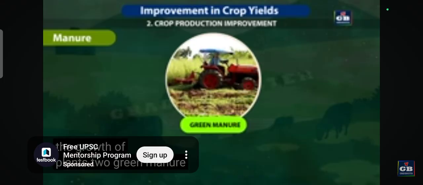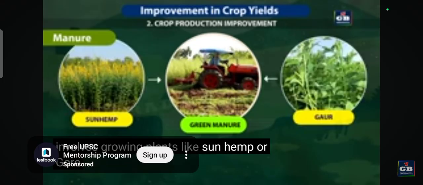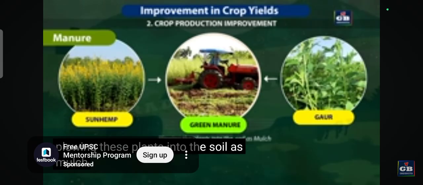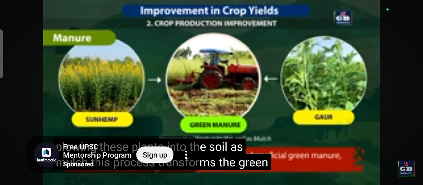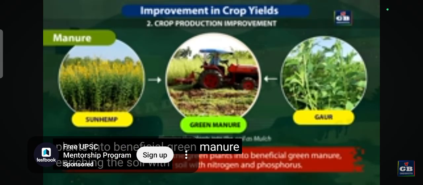2. Green manure. Green manure involves growing plants like sun hemp or gore before planting crop seeds and then plowing these plants into the soil as mulch. This process transforms the green plants into beneficial green manure, enriching the soil with nitrogen and phosphorus.